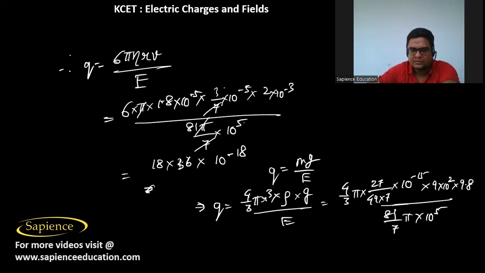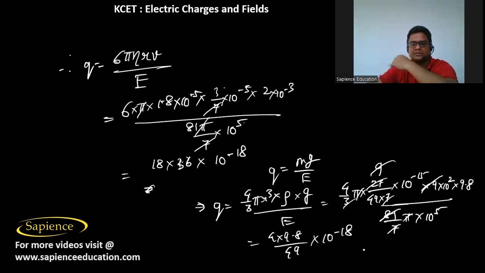So this will come by 7 will cancel. So this will cancel out. 3 9s are 27. Then 9 9s are 81. So then this is coming 4 into 9.8 divided by 49 into 10 power minus 13 minus 18.